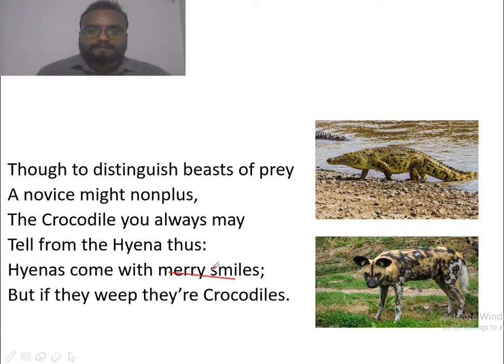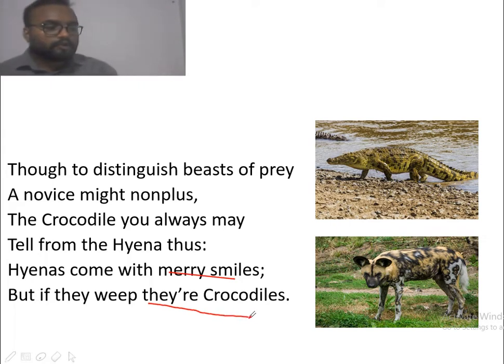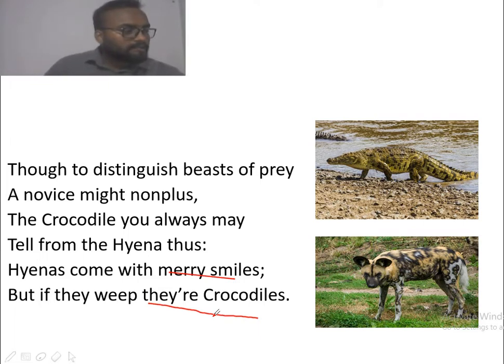But in the last line she gives the feature of crocodile, that it will always keep crying. Its face will give you an impression of crying. Novice means inexperienced person. Nonplus means confused. So she says in this paragraph that an inexperienced person may get confused between hyena and crocodile.